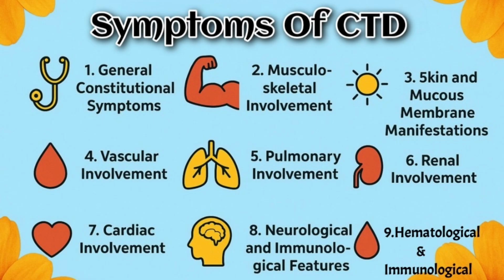Musculoskeletal involvement happens because autoimmune attack on synovium, tendons, and muscles is common. Features include joint pain, swelling, stiffness, morning stiffness similar to rheumatoid arthritis, and proximal muscle weakness. Examples: rheumatoid arthritis presents with symmetrical polyarthritis of MCPs and PIPs with more than 1 hour morning stiffness. Dermatomyositis presents with difficulty climbing stairs or combing hair due to proximal myopathy. Lupus shows non-erosive arthritis with joint tenderness but preserved joint architecture.